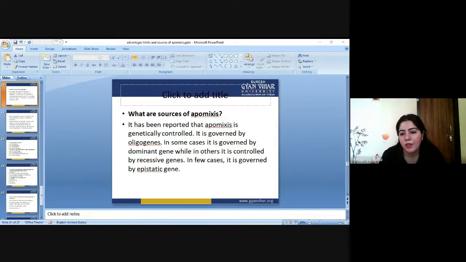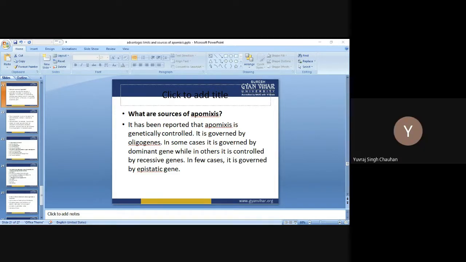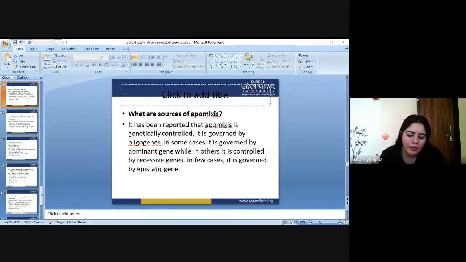Ma'am, a recessive gene is a gene whose effect is masked in the presence of a dominant gene. Okay, and epistatic gene, any idea? What is an epistatic gene? Manish, what is a dominant gene?